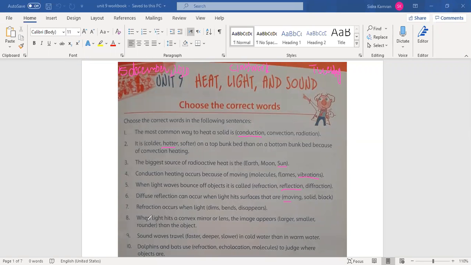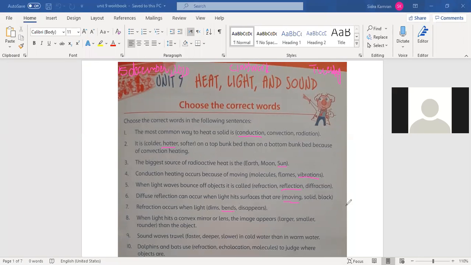Next, all of you underline these answers as I am underlining. Next is refraction occurs when light dash. Refraction is another way of light traveling. What happens when refraction occurs? Usman, answer this. Bends. Yes, excellent, Usman. The answer is bends. When the light bends, refraction occurs.